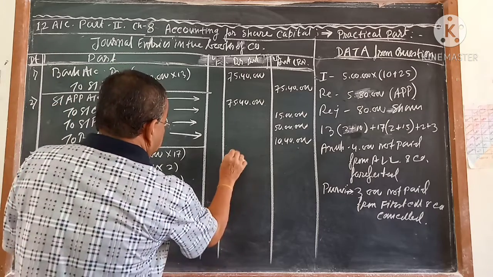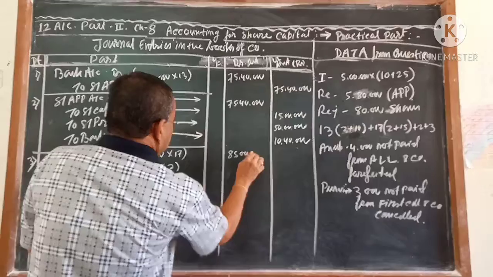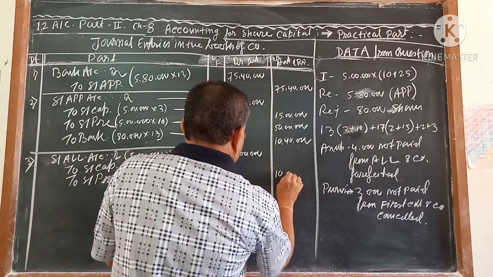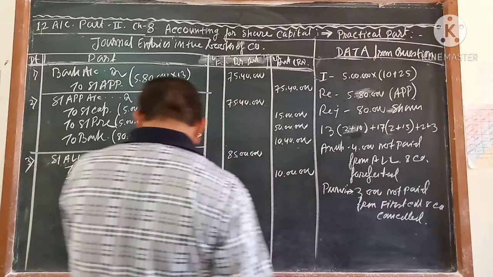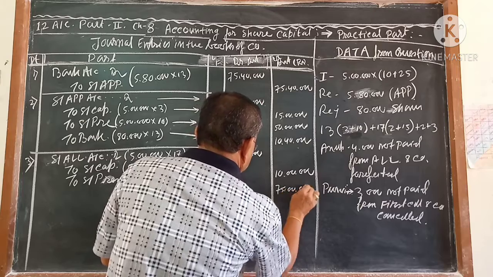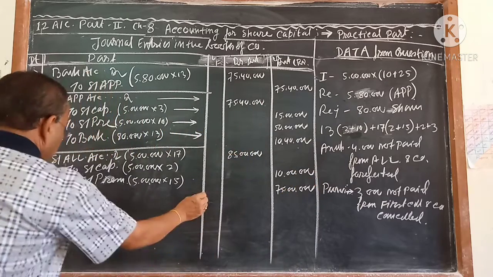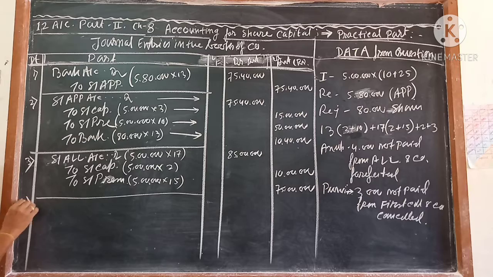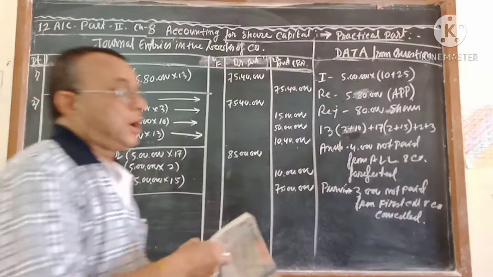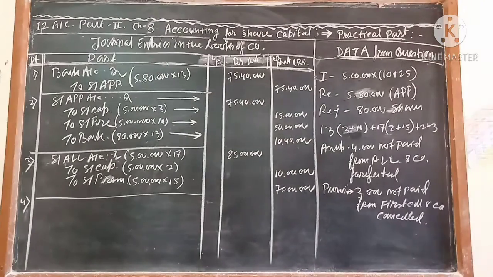This is 85, 50. This is 10. And this is 75. You are getting the amount from your book. Now keep in mind, your book has not passed the calls in arrear account. But I told you 7 times that you will write the calls in arrear account. Understand? So let me go.